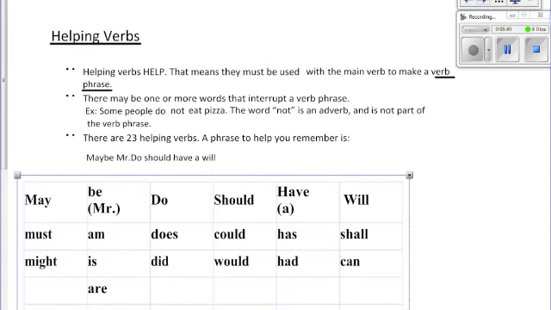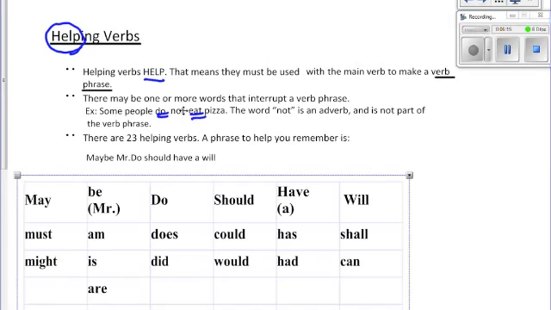Next, we are going to look at helping verbs. It's important to look at the word help inside of helping verbs because helping verbs help. That is their job. That means they must be used with the main verb to make a verb phrase. There may be one or more words that interrupt a verb phrase. So you see, instead of some people do eat, with do being our helping verb and then eat being our action verb, this word not interrupts that.